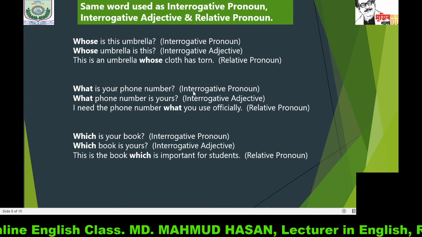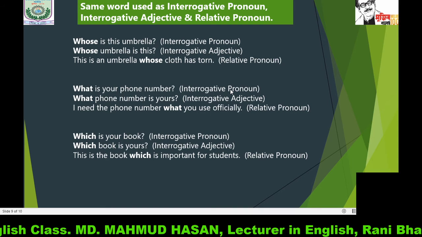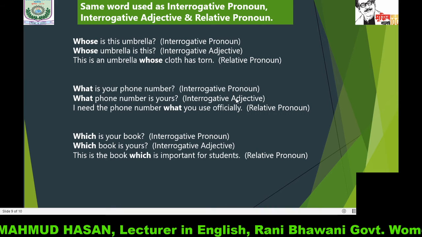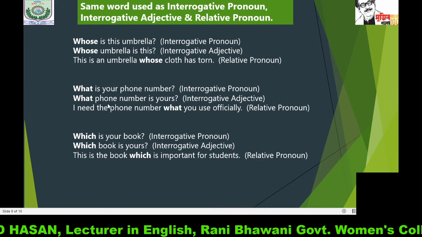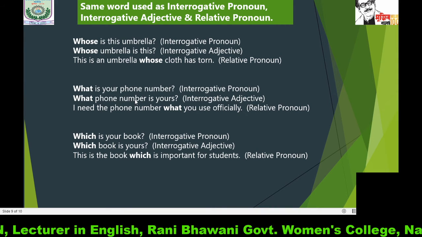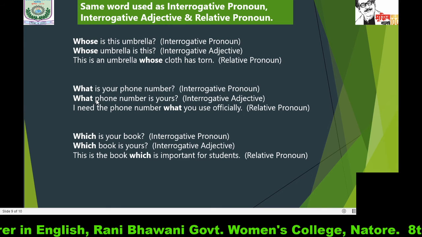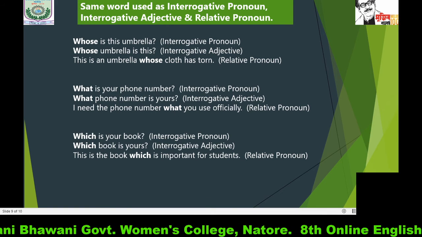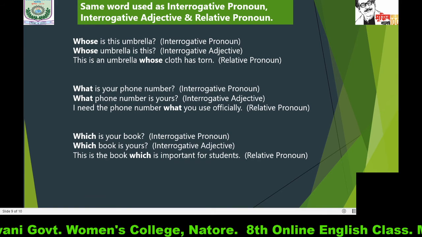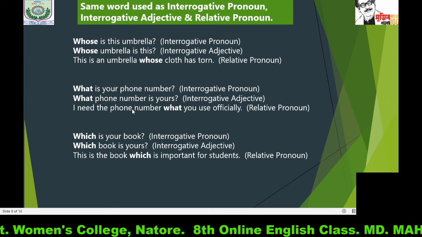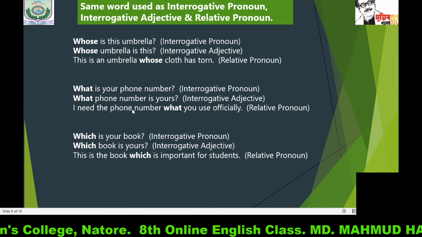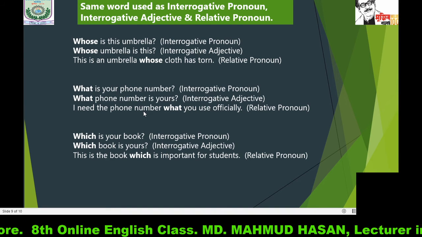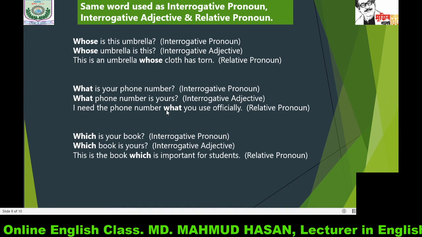We use an interrogative pronoun to ask questions, and we use the interrogative adjective what before a noun, phone number, and we use the same word when it relates to another noun. Here in this sentence, phone number, it is used differently.